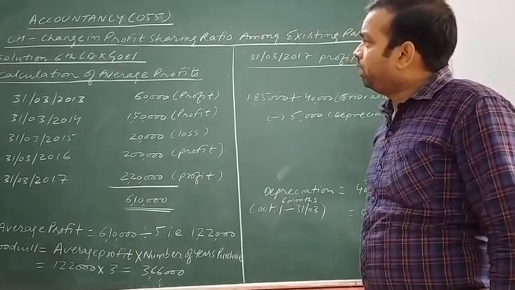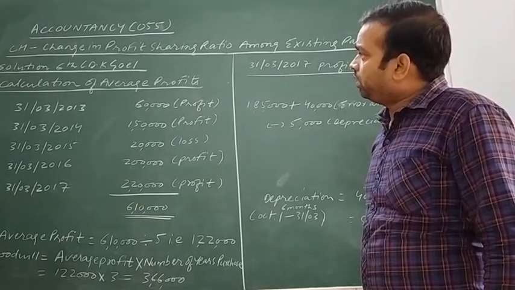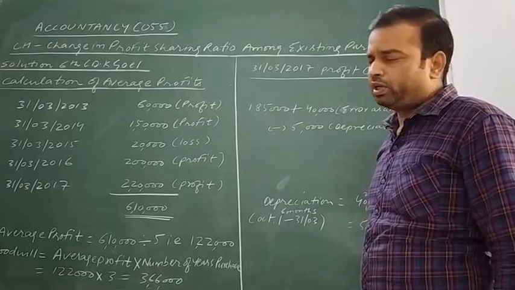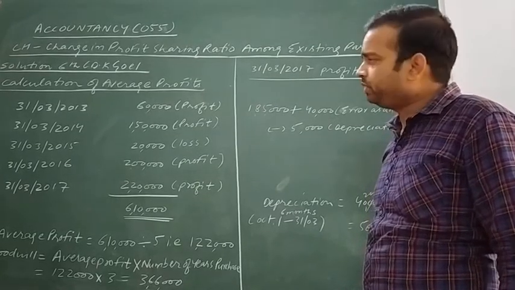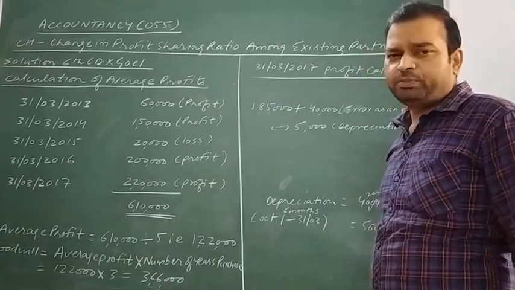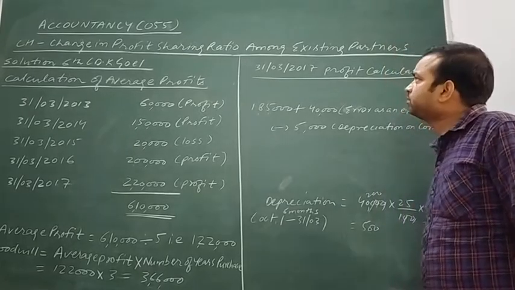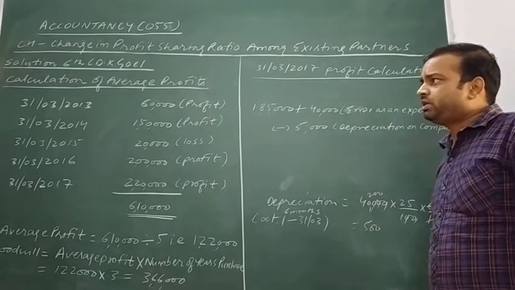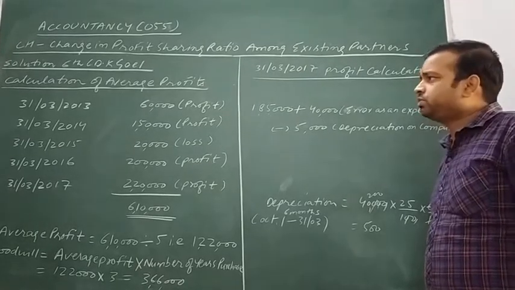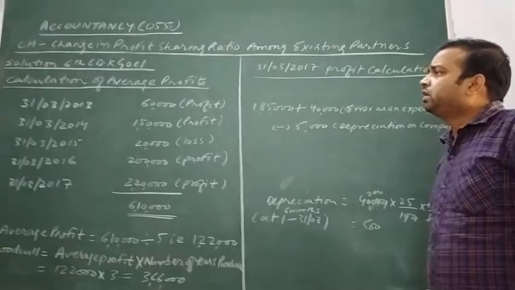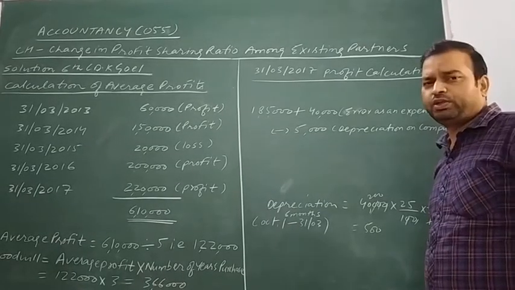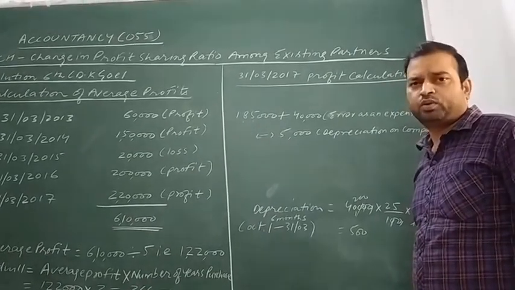Now, the same chapter which I explained to you in the previous online class session of accountancy, that is change in profit sharing ratio among existing partners, will be explained to you today also. The topic is calculation of average profit. We need to calculate average profit. Okay.